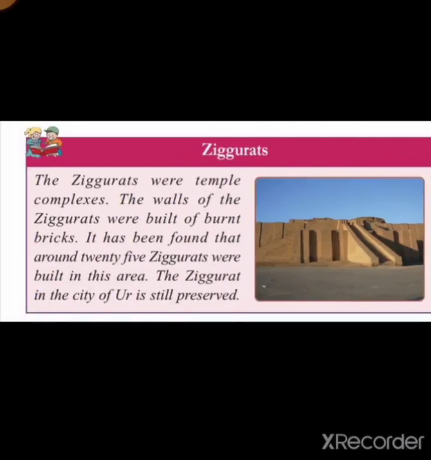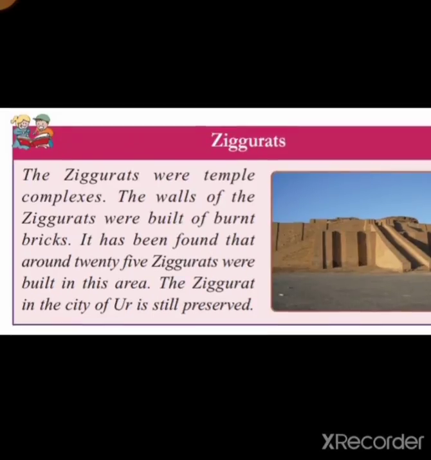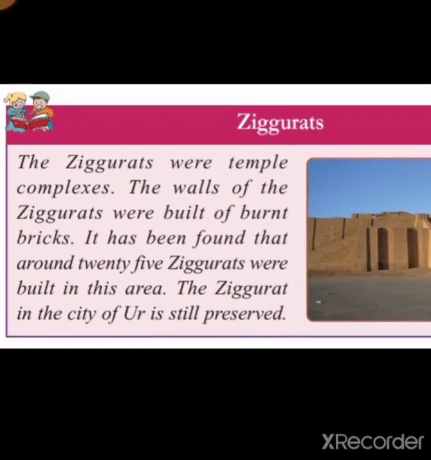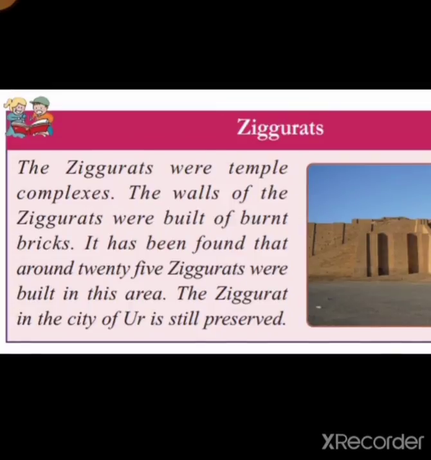And another striking feature of this Mesopotamian civilization is that there were ziggurats. And what are ziggurats? These are temple complexes, groups of temples.